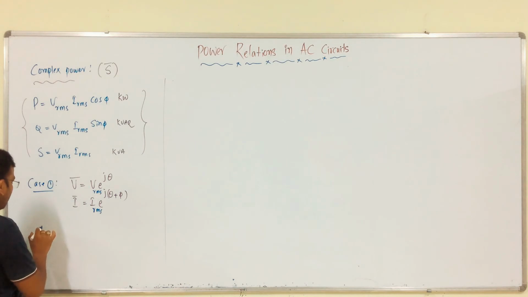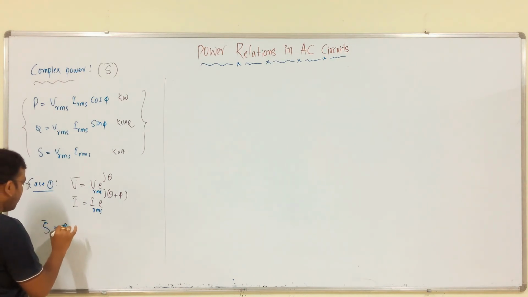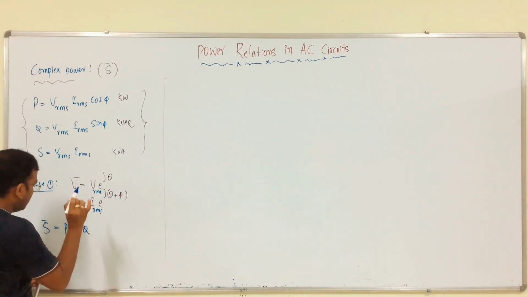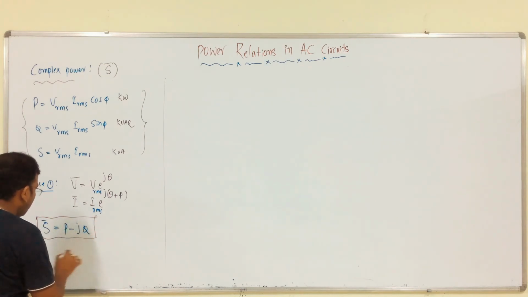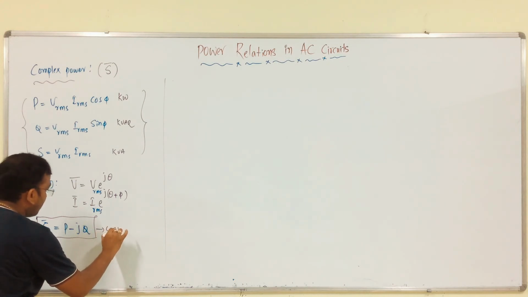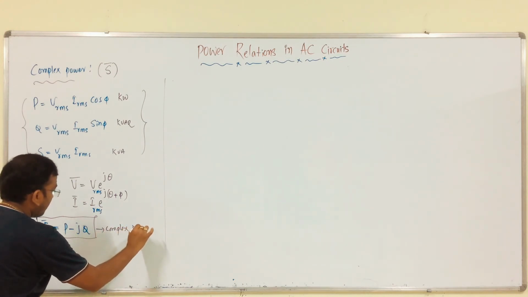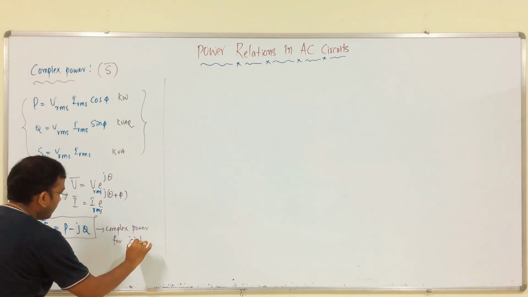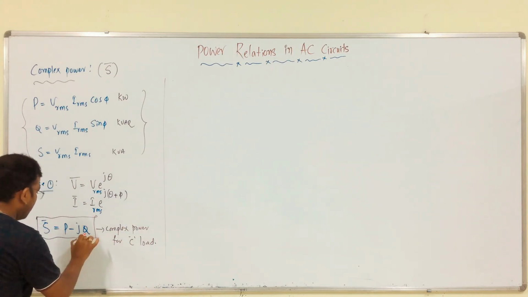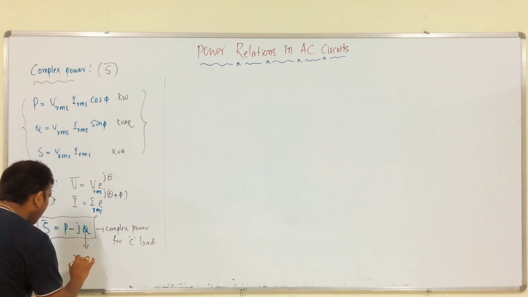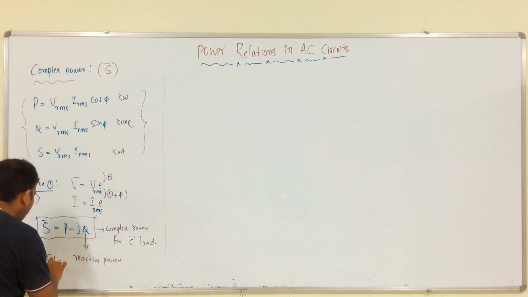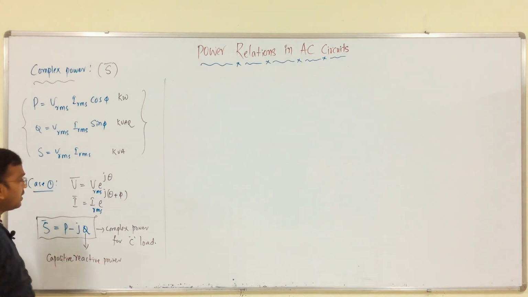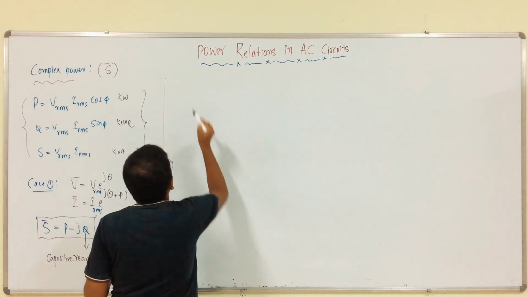Therefore, for this, S is equal to P minus jQ, right? Complex power for capacitive load. Therefore, this Q is nothing but the reactive power, that is, capacitive reactive power. Clear? Then we will discuss case 2.